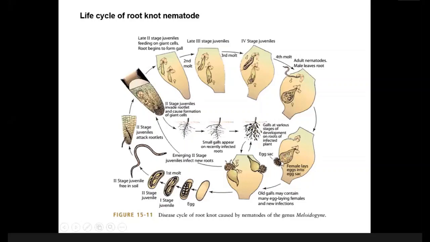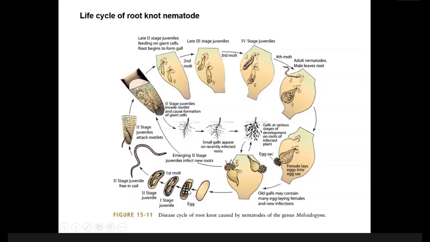You can see here, just outside the root, in the egg sac. There are 300 to 400 eggs present in one egg sac. You can see here, this is the egg sac, and this black-like structure, those are the eggs. Okay, so let's say these are the eggs, and at one point, the egg sac becomes disrupted, and eggs come outside the root, for example, or remain inside the root.